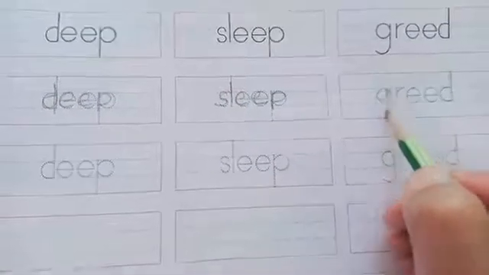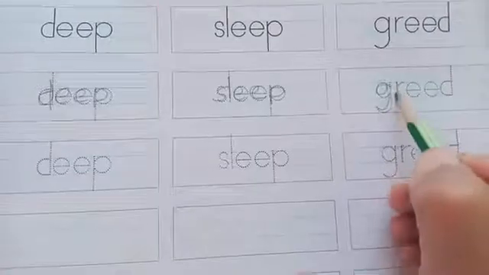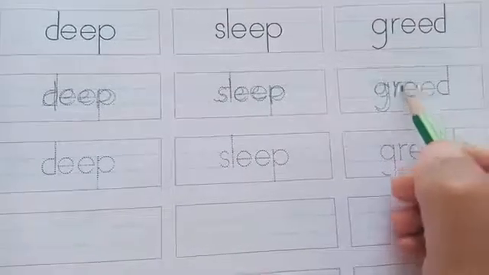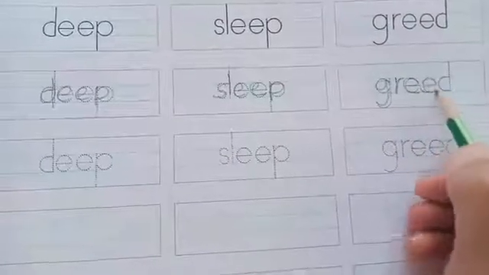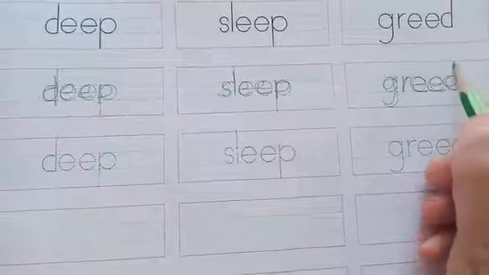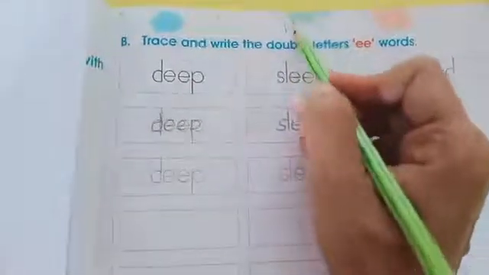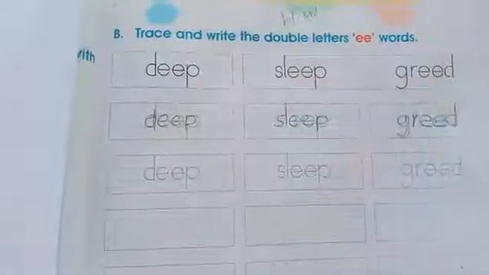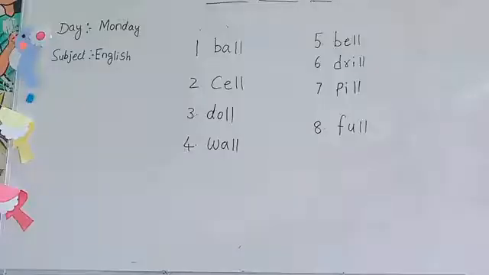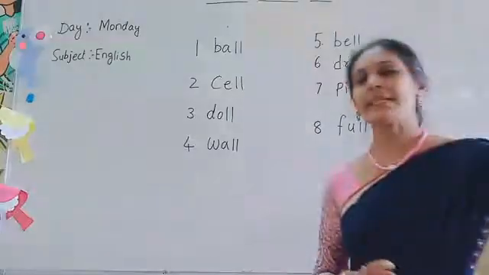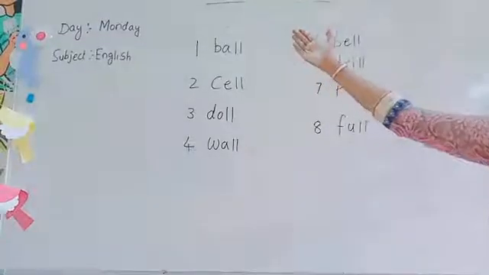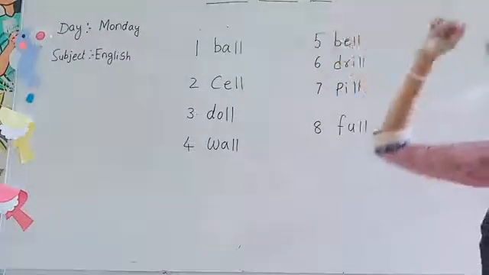Then G, R, E-E-D. Greed. Okay. And rest of the page is your homework, beta. So you have to do it and send it to me. Along with double letter E words, today we are going to do double letter L words also, beta.